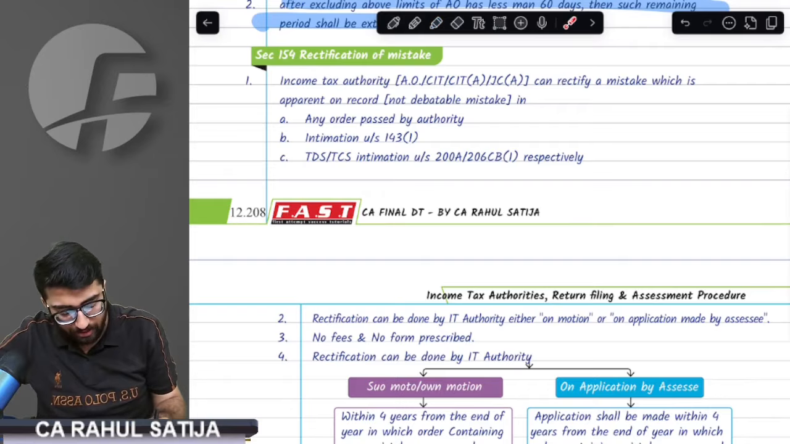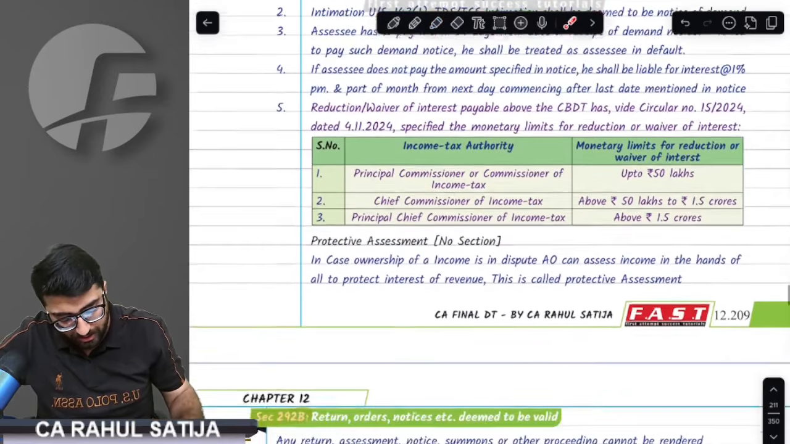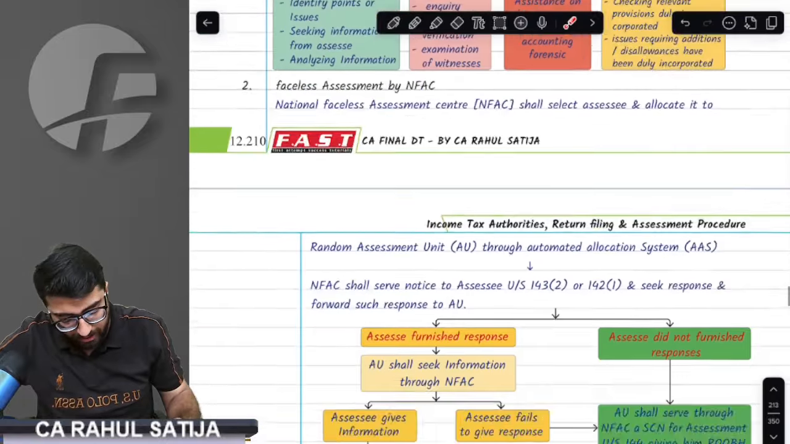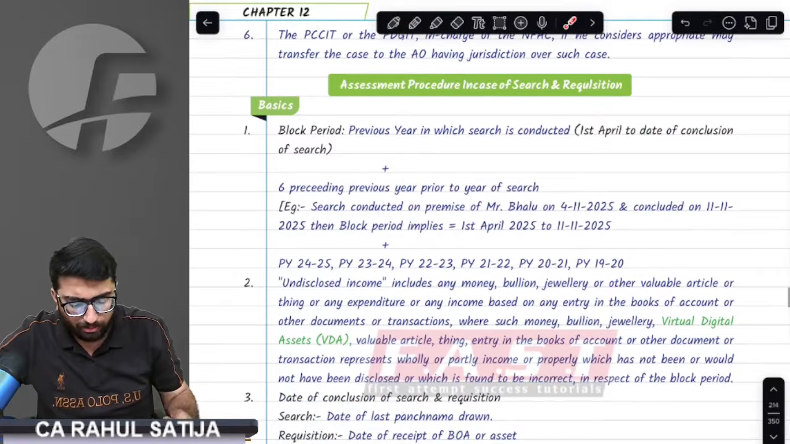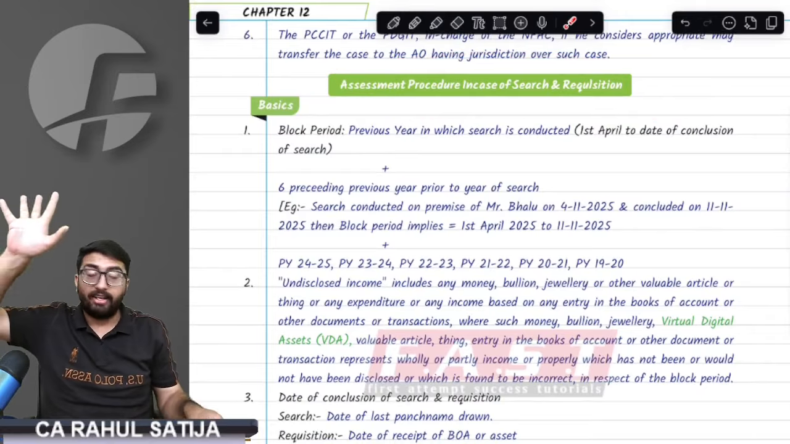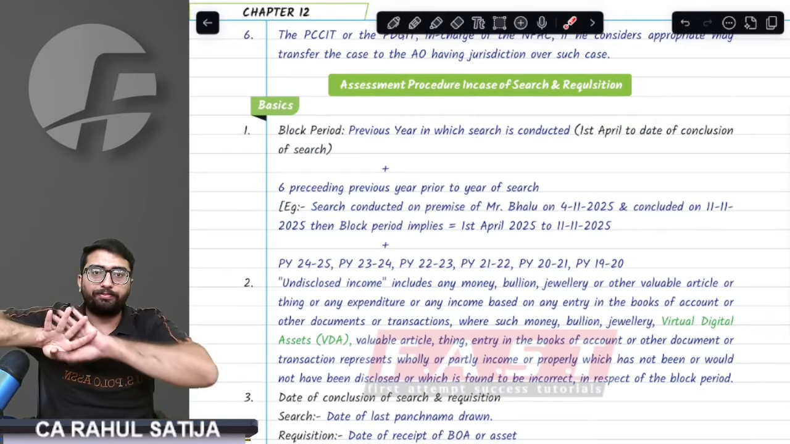This is about income escaping assessment. Moving on to the next and most important assessment, that is block assessment. After block assessment, we'll do the remaining things. Now we are done with 4 assessments.